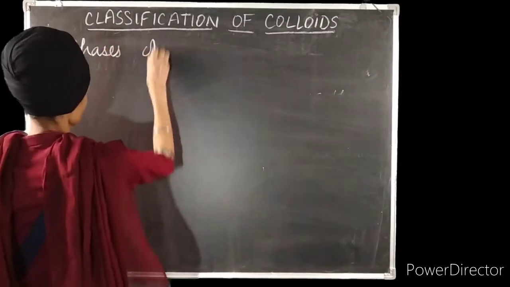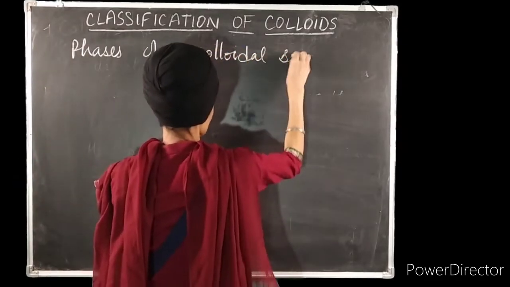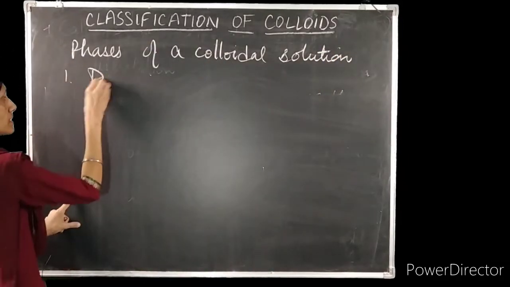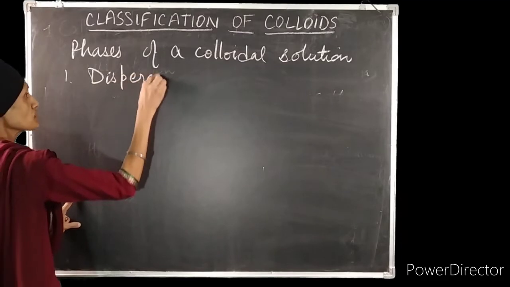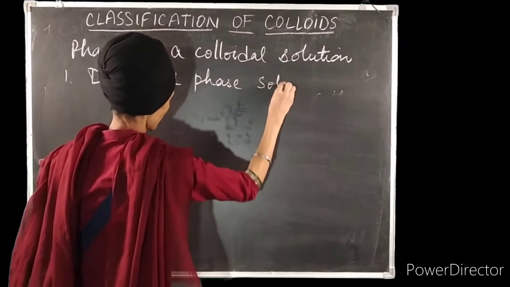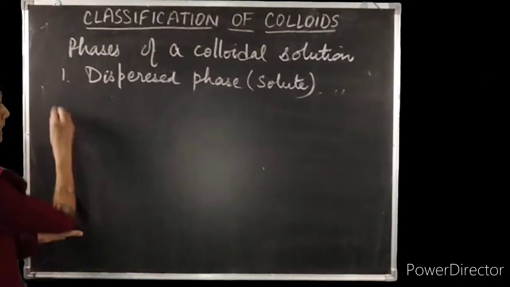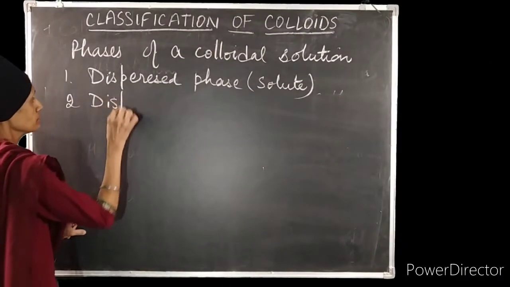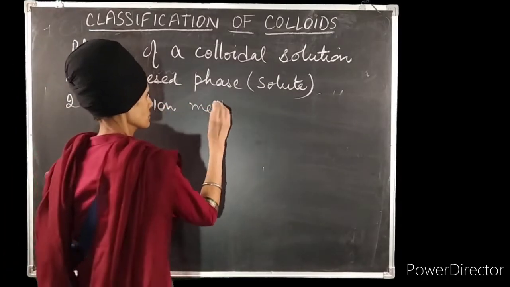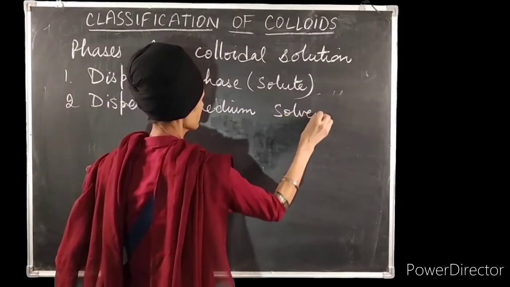A colloidal solution has two phases or two components. The dispersed phase is a solute-like component. We don't call it solute, actually; it means the component present in the smaller amount. The second is the dispersion medium, the component present in large amount. It is a solvent-like component.